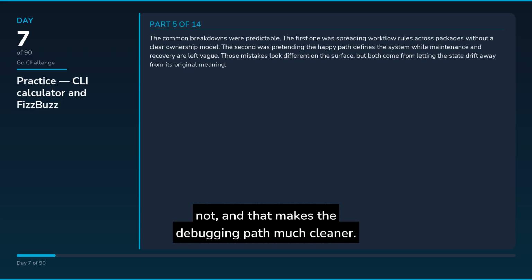The common breakdowns were predictable. The first one was spreading workflow rules across packages without a clear ownership model. The second was pretending the happy path defines the system while maintenance and recovery are left vague. Those mistakes look different on the surface, but both come from letting the state drift away from its original meaning.